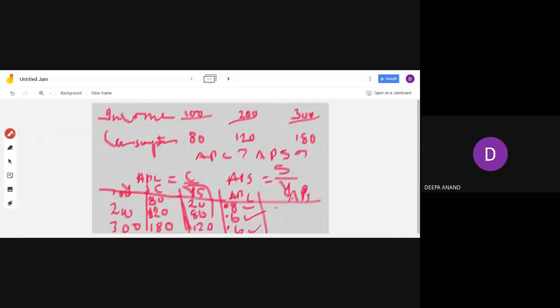So what is the answer here? Tell me APS, first one. I think it is 0.2. It is given in the book actually. I will give you a question which is not in the book. And this is 0.2, 0.4, 0.4. 0.4 again, right? Yes, ma'am. So this way you will get the answer.